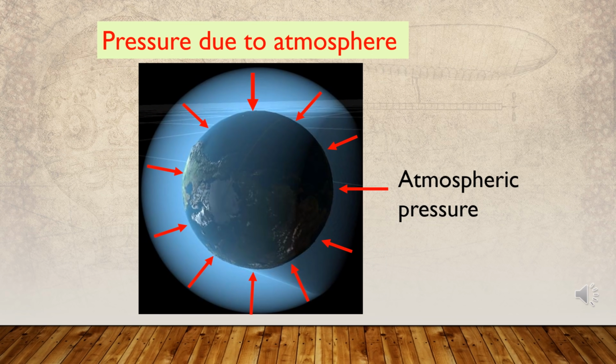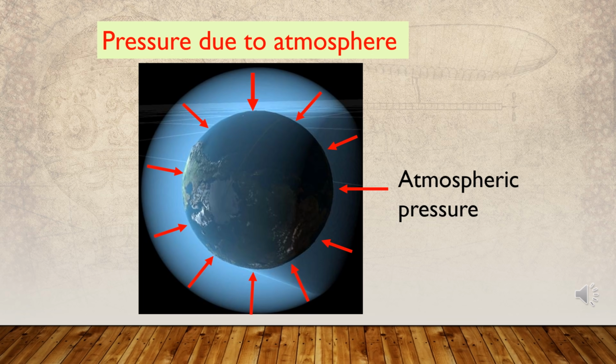Let's learn about the other way pressure arises due to gases. We know it as atmospheric pressure. Earth's atmosphere extends to hundreds of kilometers above the surface of the Earth. It means Earth is covered by layers of air.